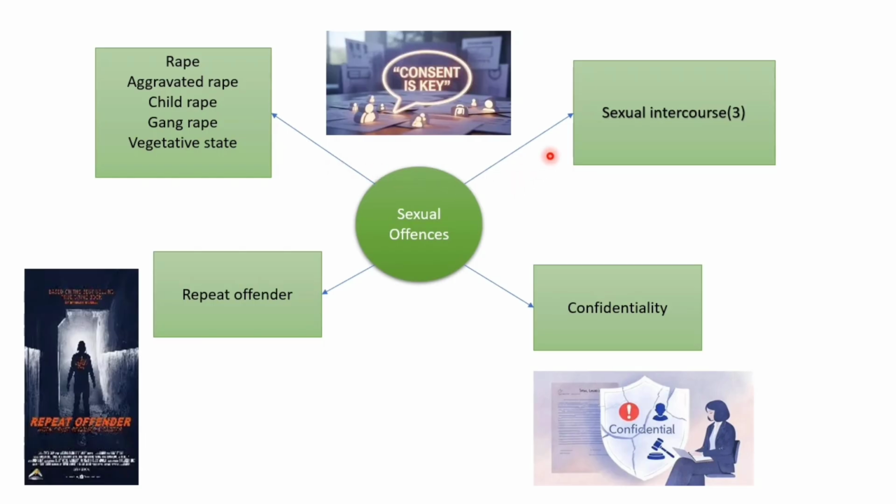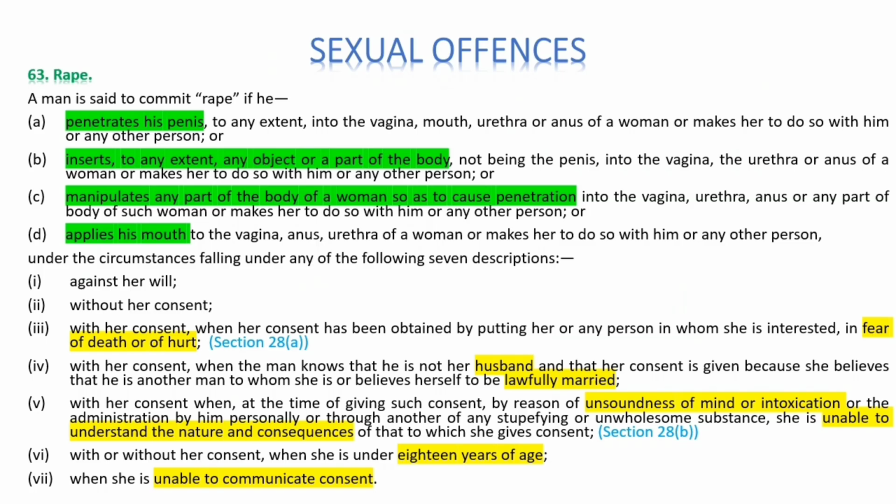And then there are 3 provisions under the sexual intercourse, and after that they have given the punishment for the repeat offenders, and after that there are 2 provisions which is dealing with the confidentiality in the court proceedings. So before moving into each individual section, watch this video till the very end, because at the end of the session I have included MCQ practice questions from this exact portion, so you can immediately test how much you understand from section 63 to 73.